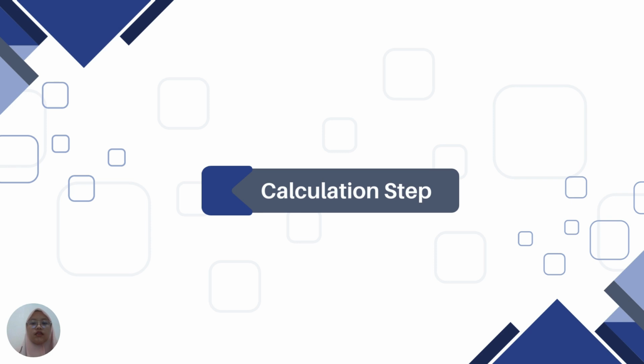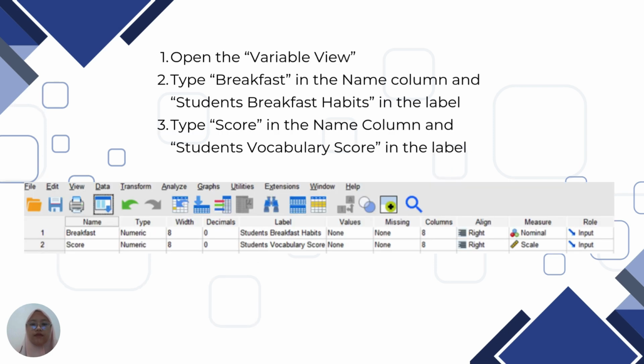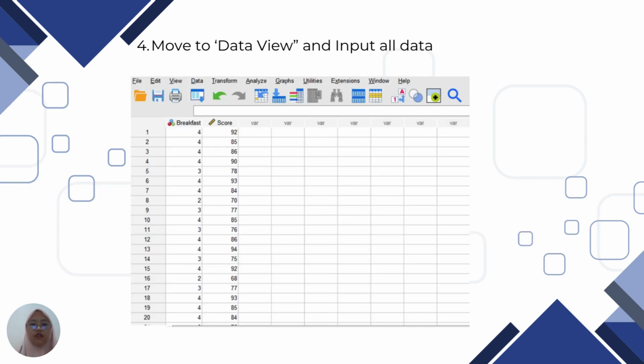And then here's the calculation step. First, open the variable view. In the first name, we type breakfast, and in the label, we type student breakfast habits. Then number 2, we type score, and in the label, we type student vocabulary score. After that, we move to data view and input all the data that we have.